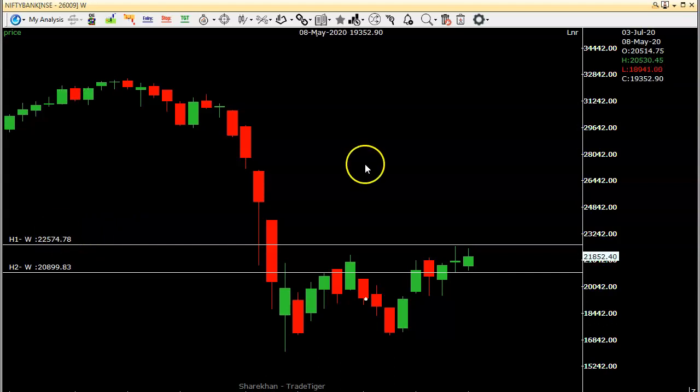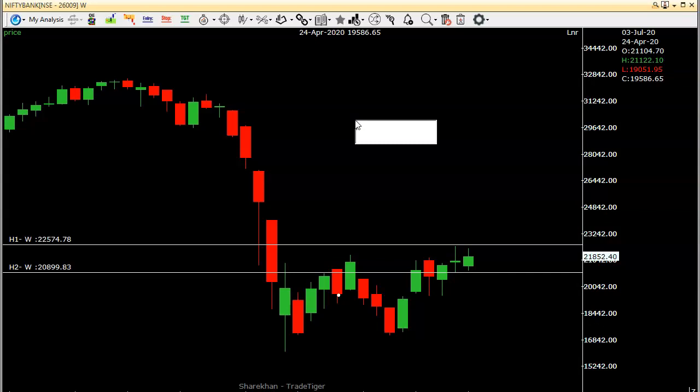We'll see. If you see the Bank Nifty volatility, the daily volatility is 2.54. Based on that daily volatility and the closing price of Friday, I calculated the range.